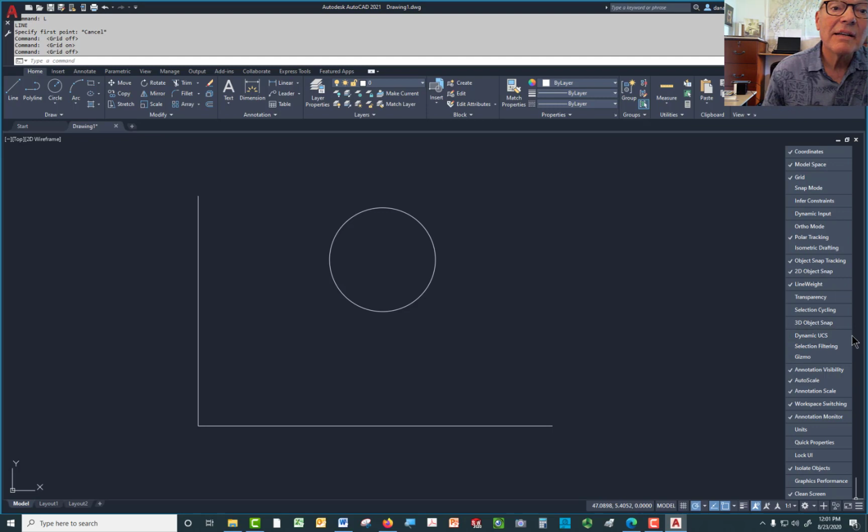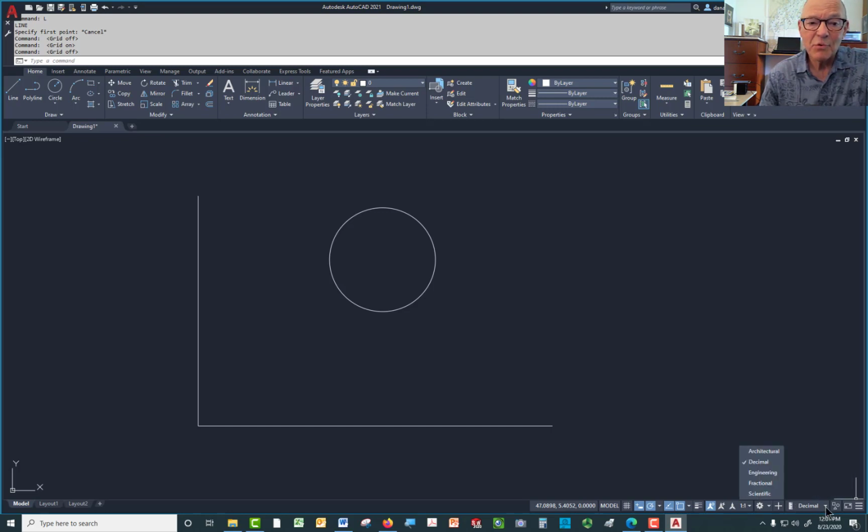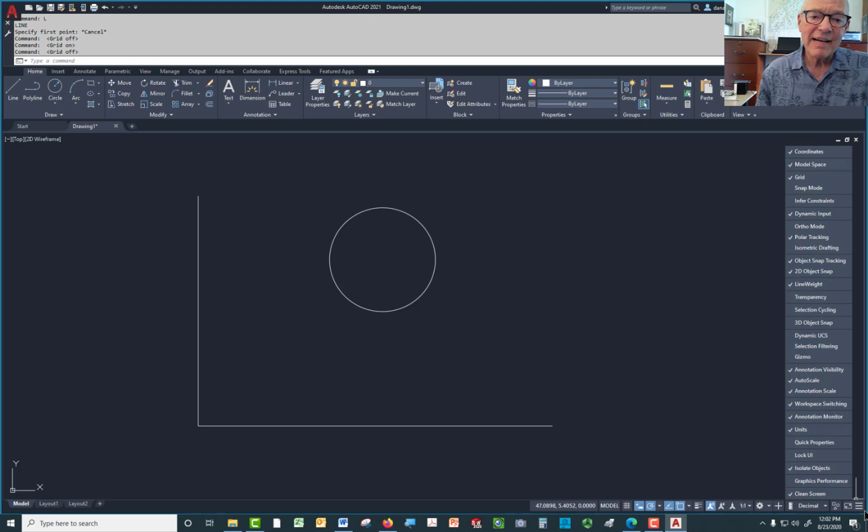I don't want that. Oh, dynamic input is up here. I missed it. So I go back up to dynamic input. I want to see that button so that I can turn dynamic input off. Without seeing the button, the only way to turn it off is to type a variable in the command line. I like my units to show up, so I'm going to select units here, and if you look down below, now it tells me they're decimal, and that means I can change them quickly right here from decimal to architectural to engineering to fractional to scientific. Decimal is what I'm going to use for virtually everything I draw until we start doing architectural drawing. So now I've got that turned on and off.